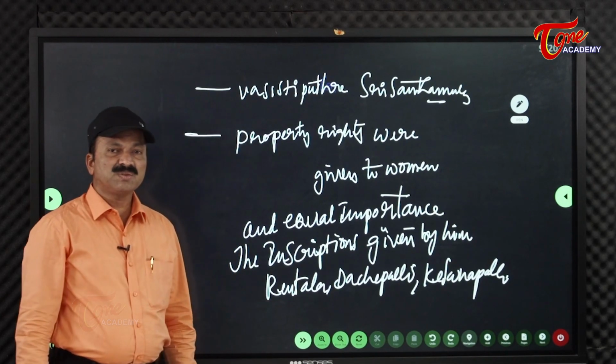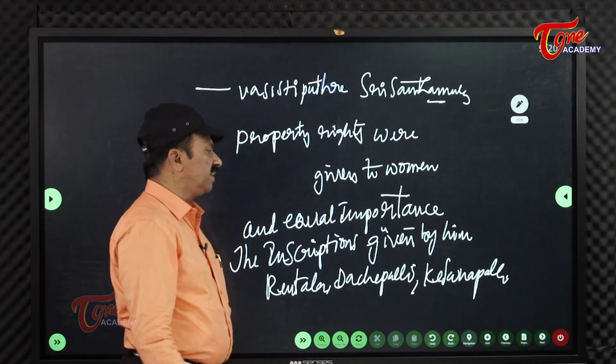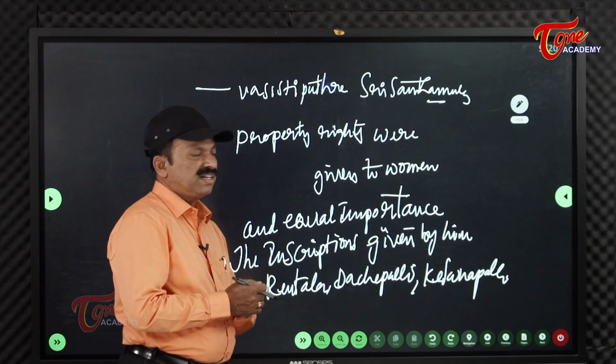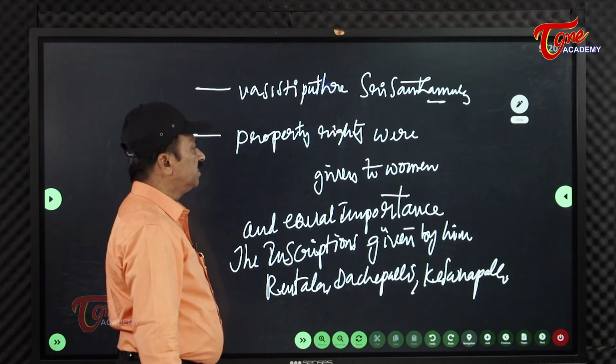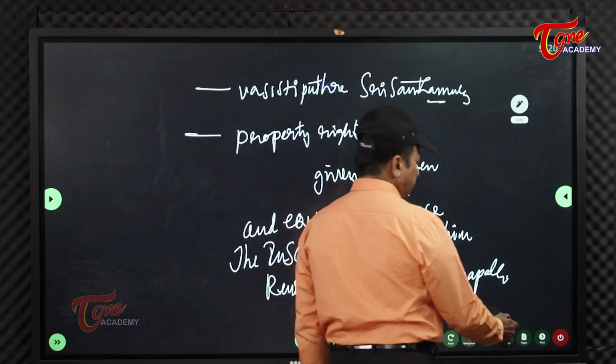Then land grants were made in the period of this ruler. All these points are related to this one only, right? Have you got an idea up to this point?